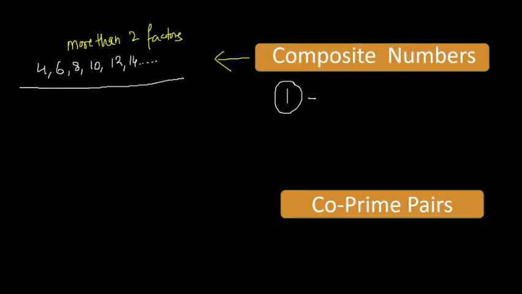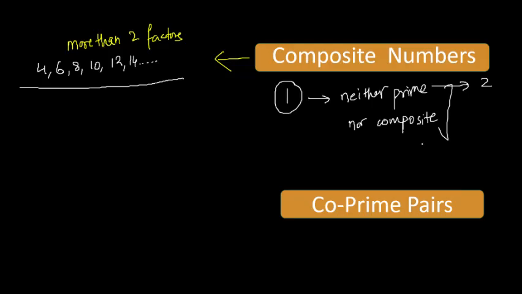So one is neither prime nor composite, because prime numbers have exactly two factors and composite numbers have more than two factors. So one will not fall in either category, neither prime nor composite. Okay.